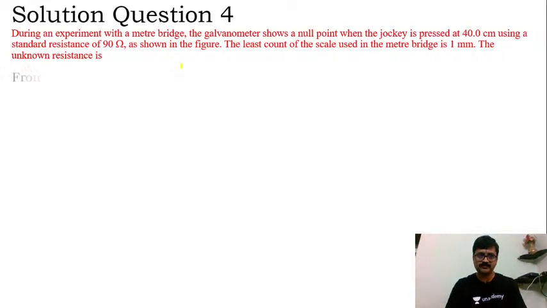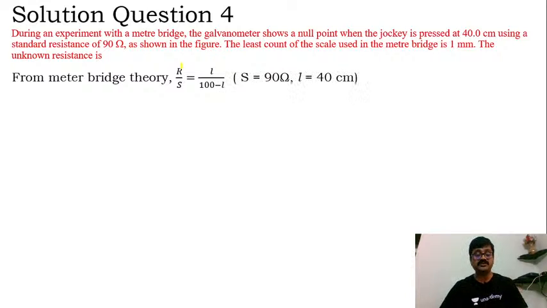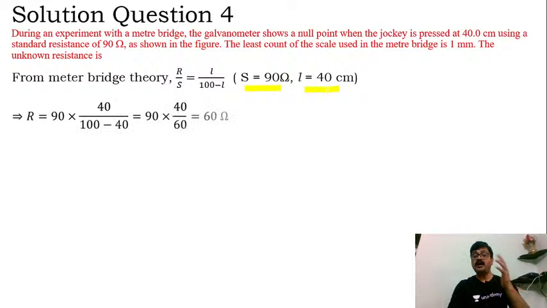Now from meter bridge theory, what is the theory that we know? R by S is equal to L by 100 minus L, and here they say that S is 90 ohm, L is 40 centimeter, right? So accordingly R can be calculated. R is the unknown, so 90 multiplied by 40 divided by 100 minus 40, that should give me 90 multiplied by 40 by 60. 40 by 60 is nothing but 60 ohm here, right? So 60 ohm is the value for R.